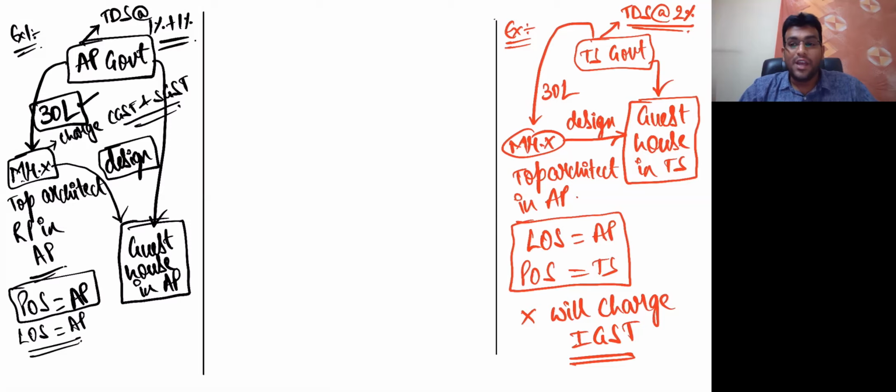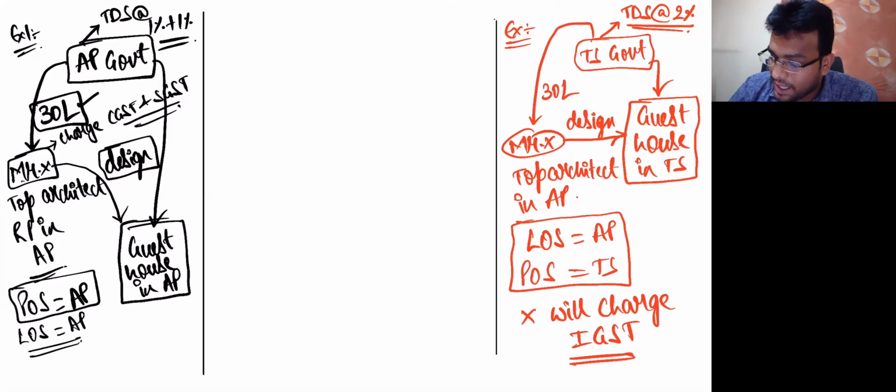Getting clarity, friends? The rate of TDS is 1% plus 1%. If it's IGST, the rate of TDS is directly 2%. Very interesting concept, which actually makes a lot of sense. I'm sure we are very clear. But in the center, I left a lot of space. Why? Something very important. Now don't write for 2 minutes. Listen first. After that, I'll wait for 2 minutes, then you can write.